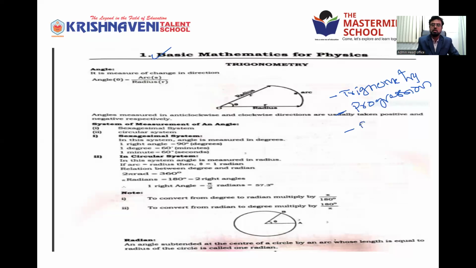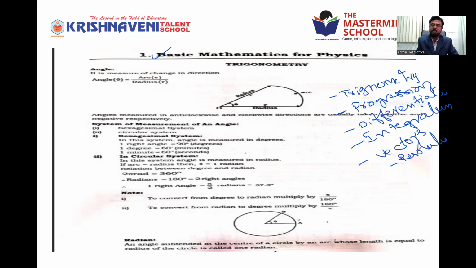We'll also use rates of differentiation, which are part of physics. We'll also use integrations, which are also mathematics used in physics. We'll also use vectors. Of course, vectors are there for physics also. Mathematics vectors are different, vector mathematics. And also we'll have the resolution. Resolution of vectors is the most important part in physics also. How vectors are resolved into components, horizontal and vertical. This also we can use in physics, right?